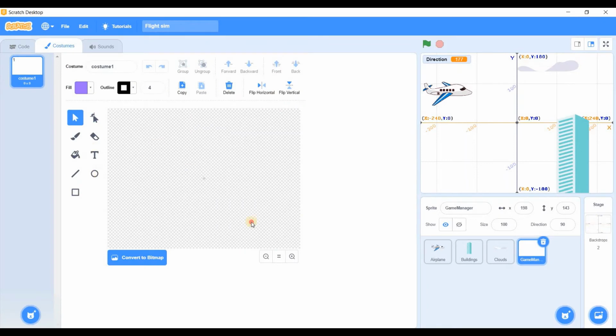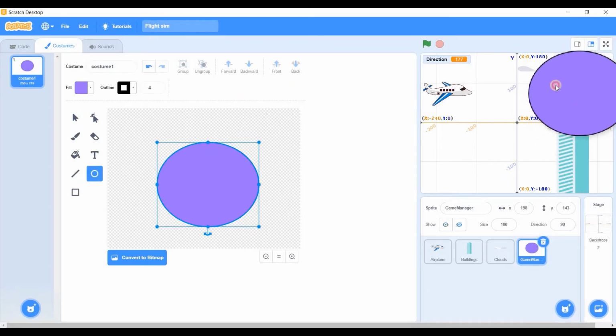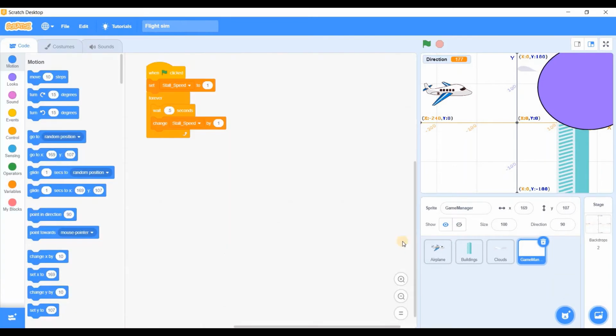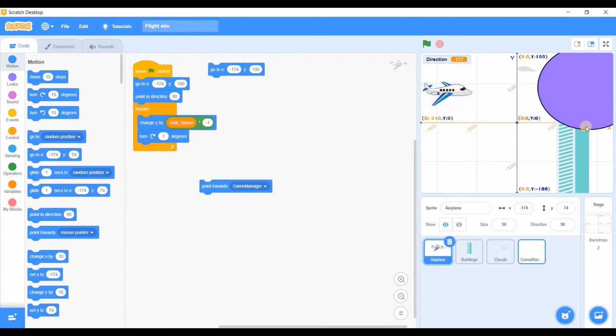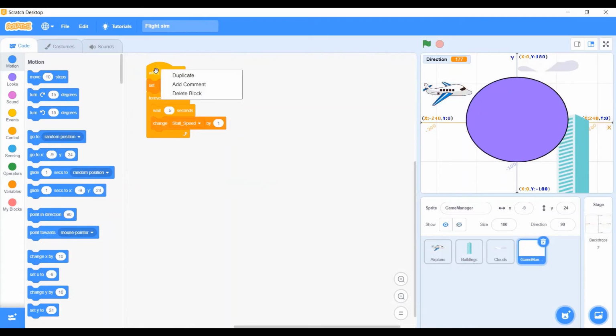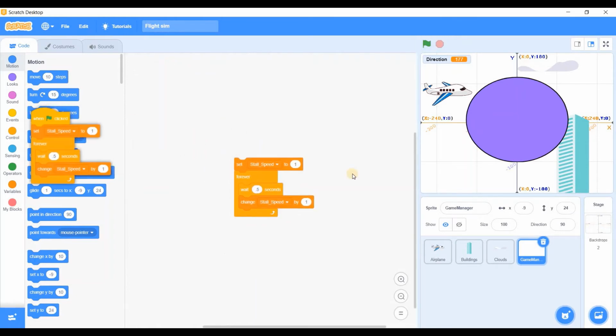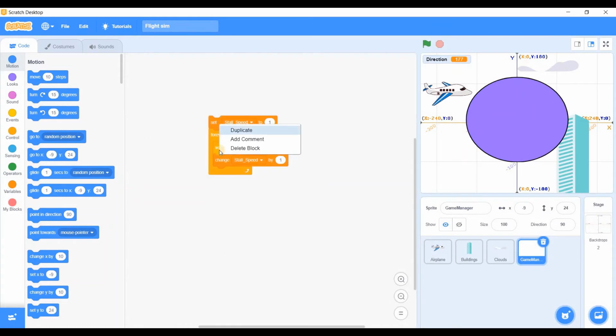Use your game manager as a guide, like create a circle or something and put it there, but I will keep it simple and just copy, cut, undo, copy, paste. So yes, delete block, delete 3 blocks. Okay, we have it now.